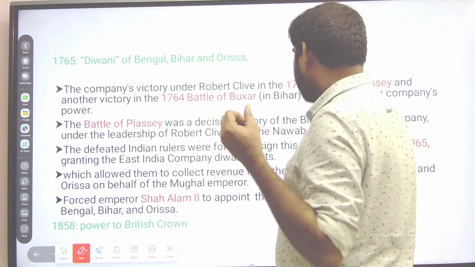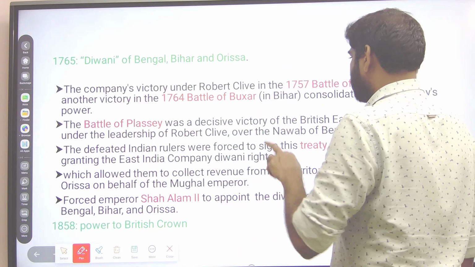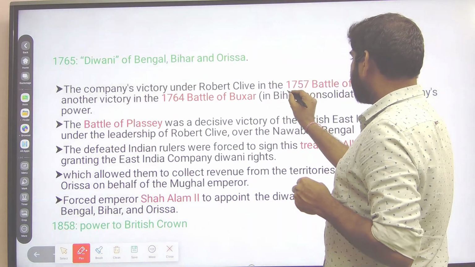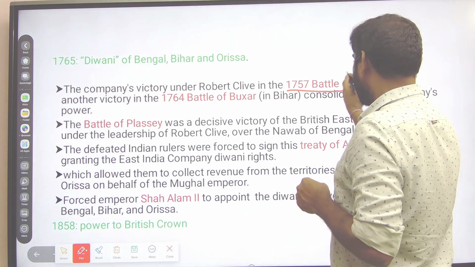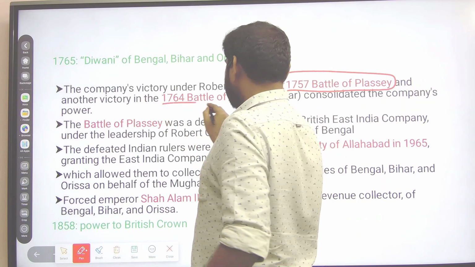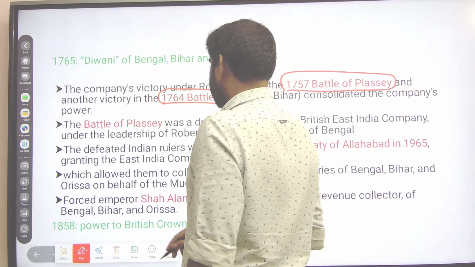So two important events took place in the modern history of India: 1757 Battle of Plassey and 1764 Battle of Buxar.